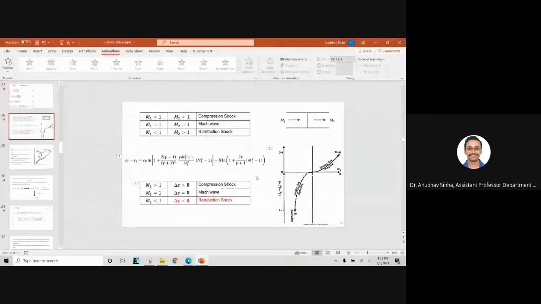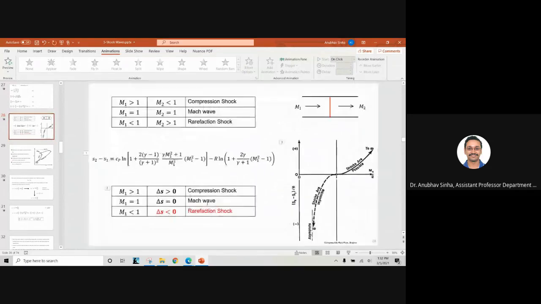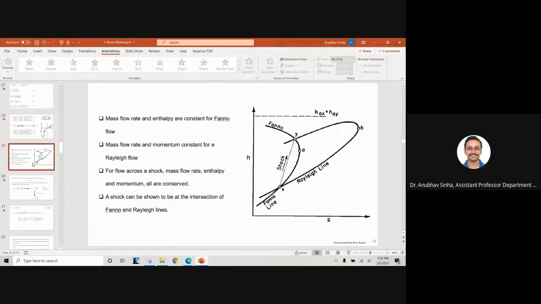We discussed this, right? We talked about whether it could be a compression shock, and how entropy changes, and then we discussed why a rarefaction shock is not possible because entropy would decrease. The other possibility is a Mach wave and compression shock, which is the subject of this present chapter. Then we talked about connecting two points which are common to a Fanno and Rayleigh line. So this one shows you the shock.